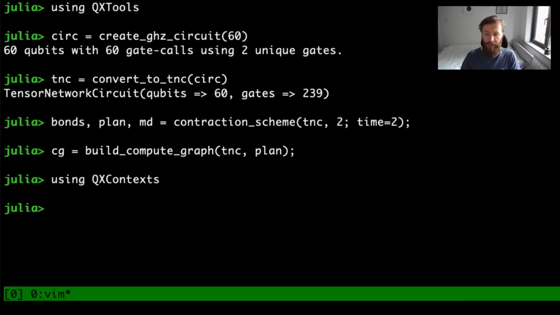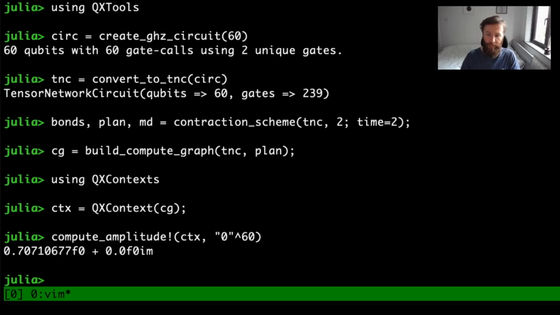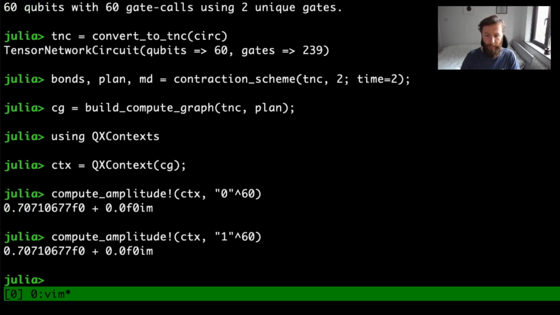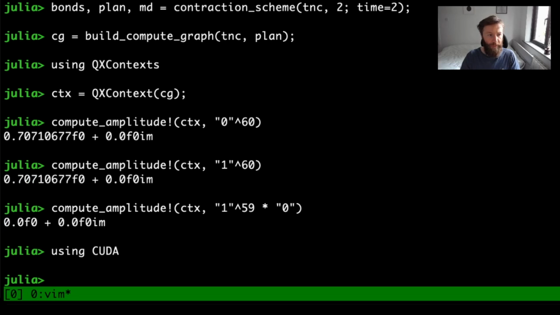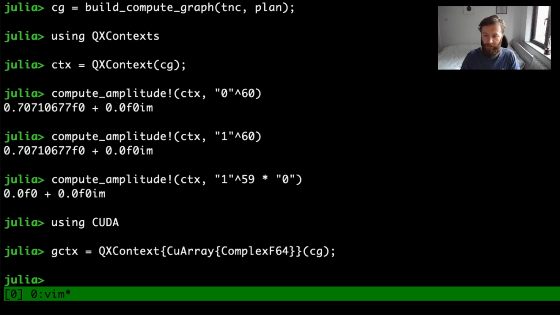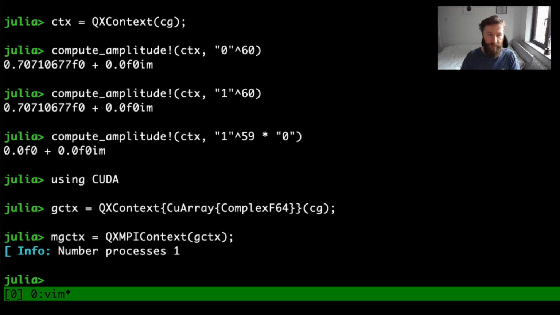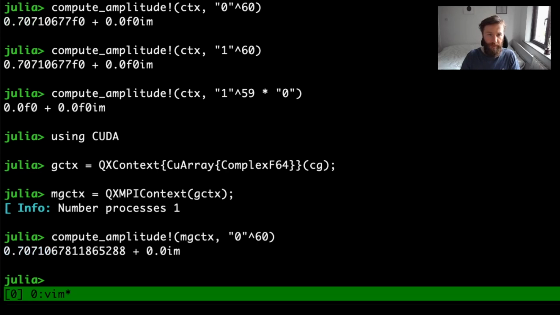We can then create a context from this compute graph, and once we have a context, we can perform calculations. We could also have created a context using GPU data types by passing a QArray as a parameter. We can wrap these serial contexts in a distributed context by using MPI. These work similarly to the way serial contexts work.